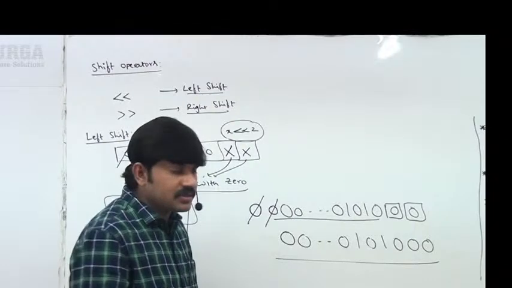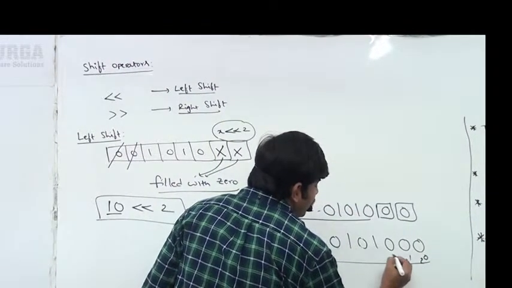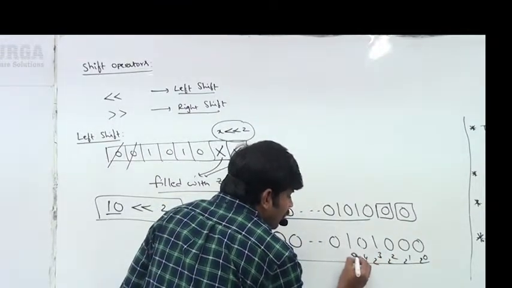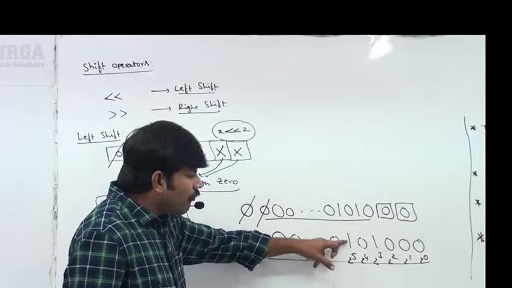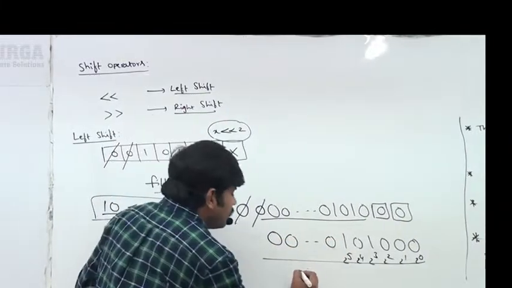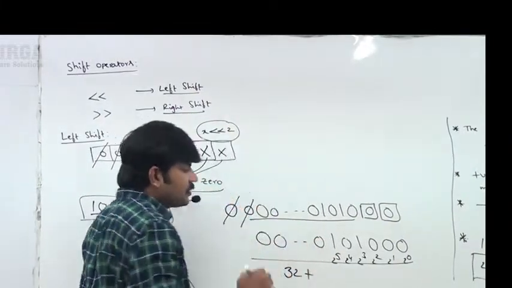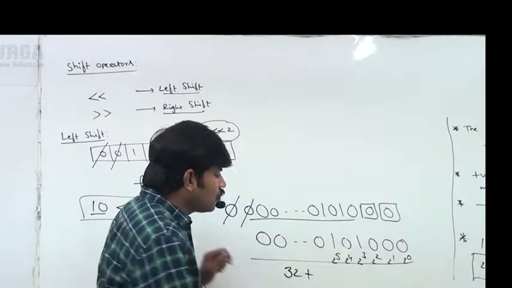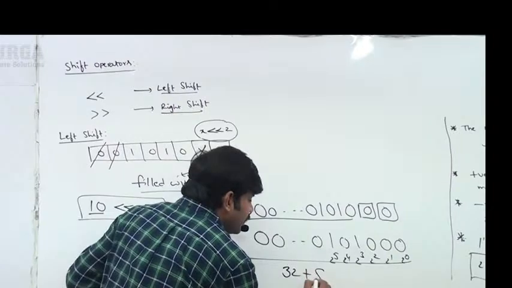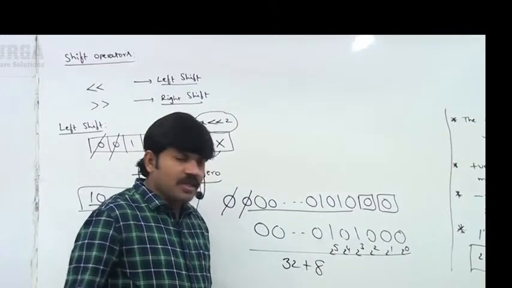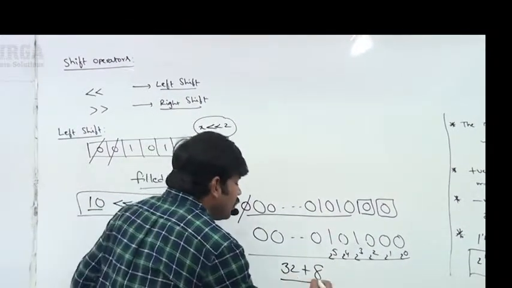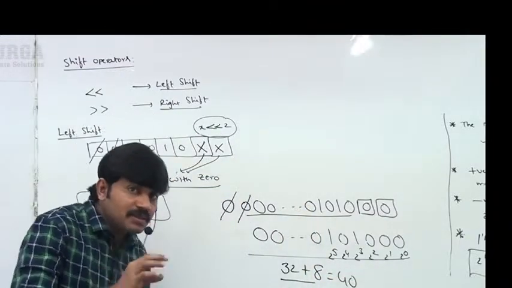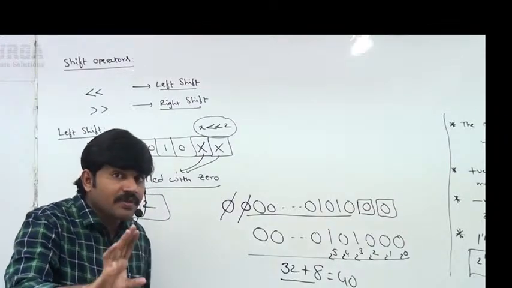Very simple. 2 power 0, 2 power 1, 2 square, 2 cube, 2 power 4, 2 power 5, like this. So 1 into 2 power 5 is 32, plus 0 into 2 power 4 is 0, plus 1 into 2 power 3 is 8. All the remaining are zeros only, we are not required to worry. 32 plus 8 means 40 is the answer. This is the behavior of left shift operator.